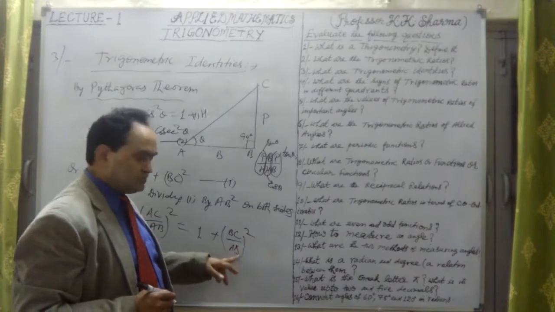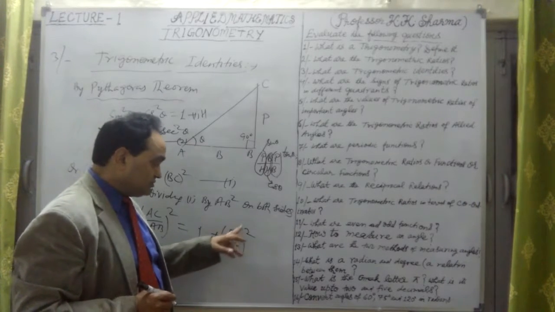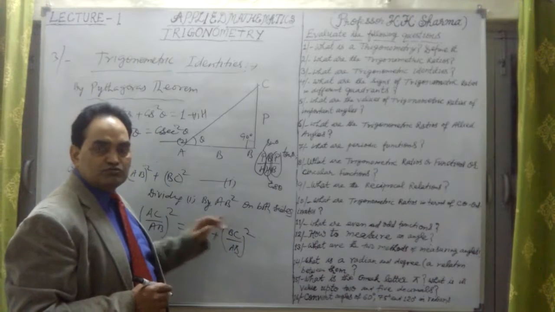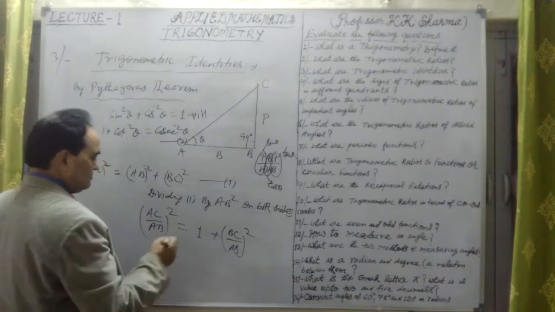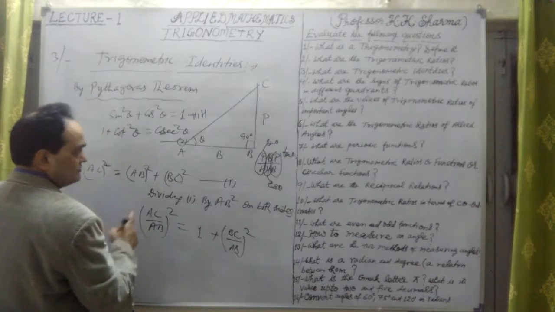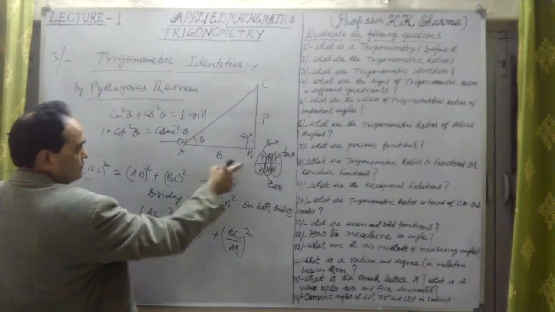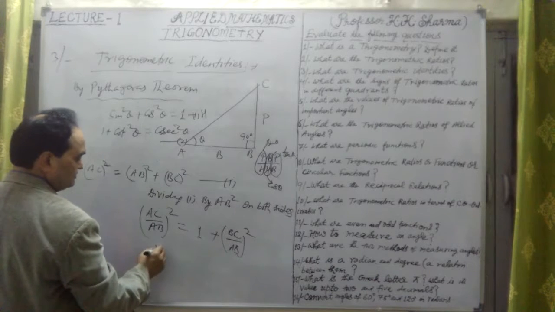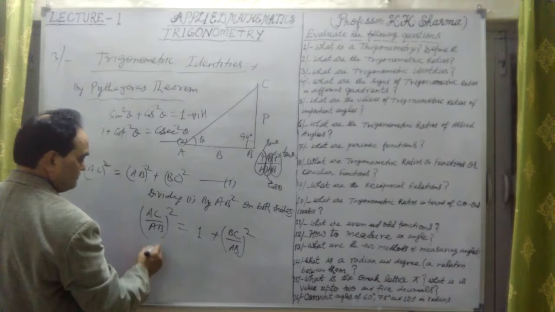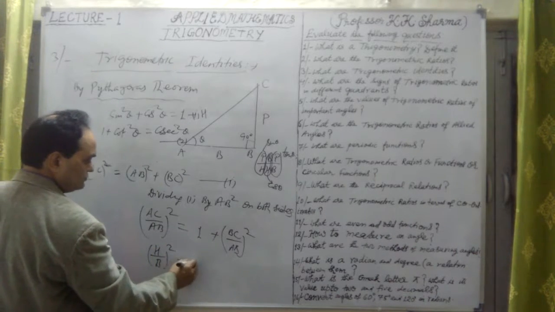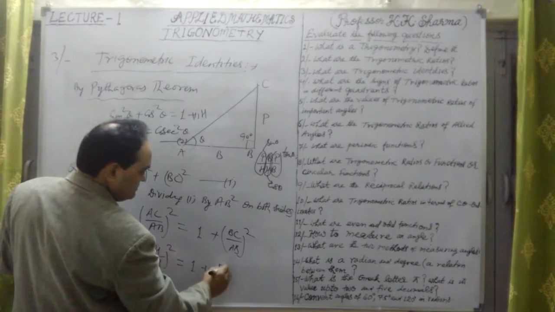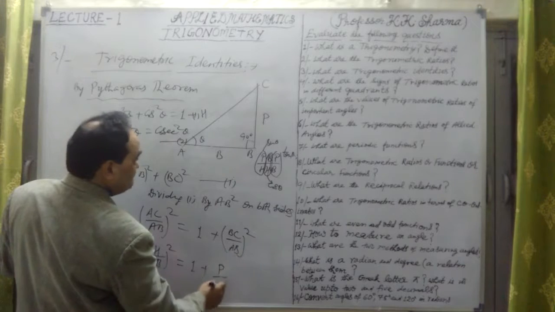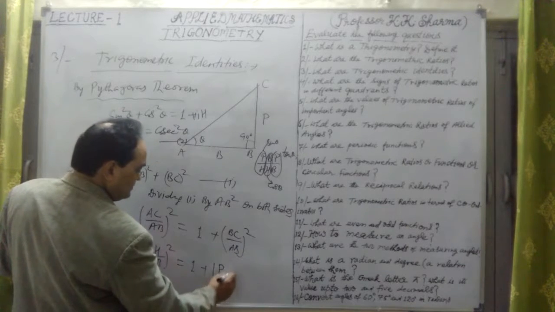Writing BC upon AB whole square means the square of numerator and denominator, the same thing. Now AC upon AB, let me write it as H upon B, whole square, into 1, plus BC here is P, AB is B, so P upon B.